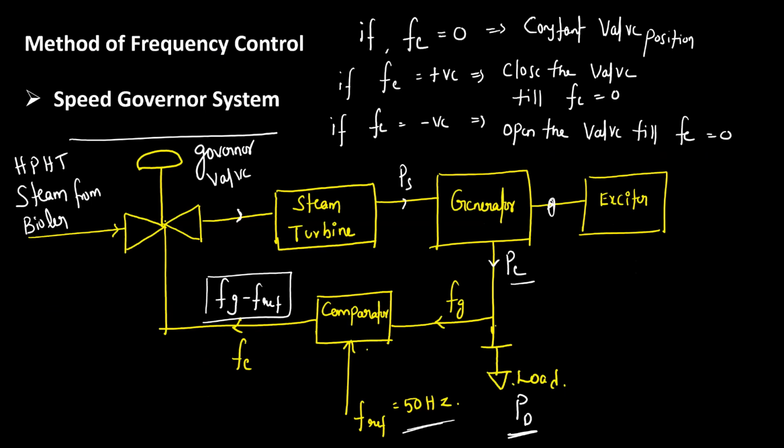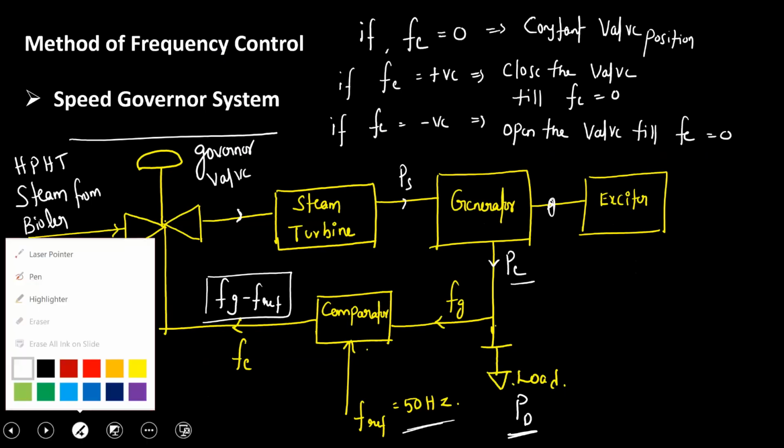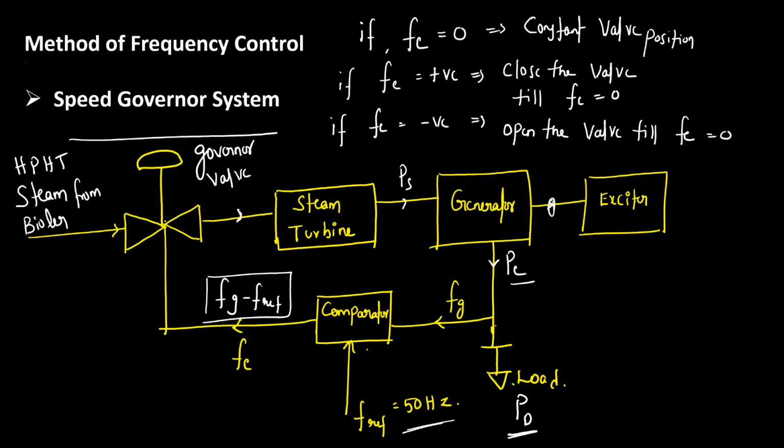How to control the frequency? Methods of frequency control. I'm just giving an eagle's view of the philosophy involved in frequency control. Mainly, the frequency of the alternator is governed by the speed governor system. The speed governor system adjusts the prime mover input. What is the prime mover input? Mechanical power.